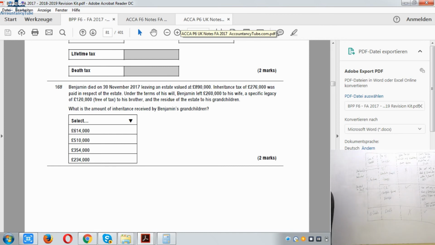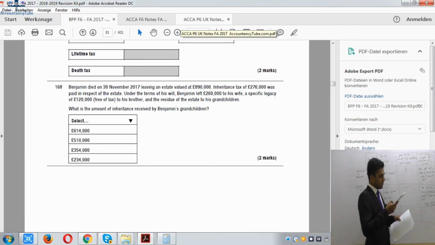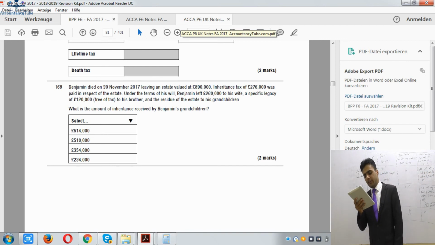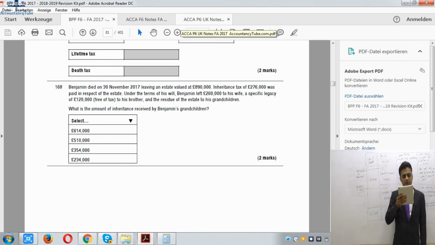Let's do questions number 171 and 172. We are doing more questions with regards to the residence nil rate band, because that is new in our syllabus, so that's why I thought we should do a little more questions. It says, now read the requirement. It says, what amount of residence. Just read this question please and try to resolve it while I drink some water.